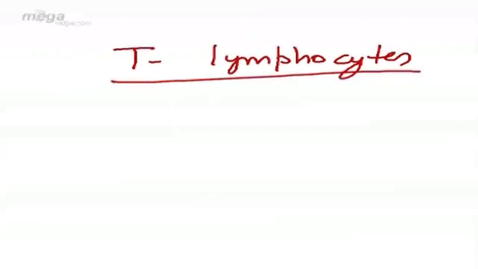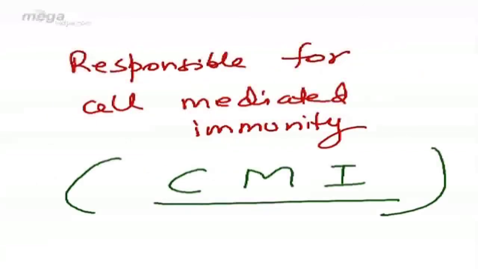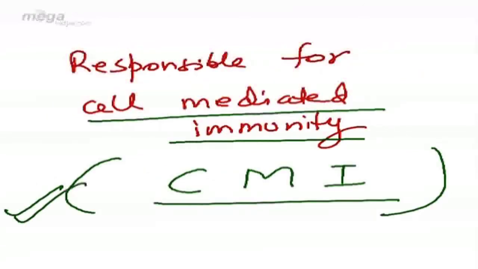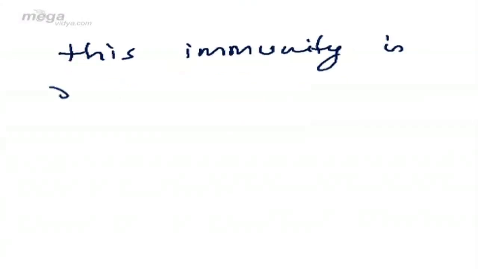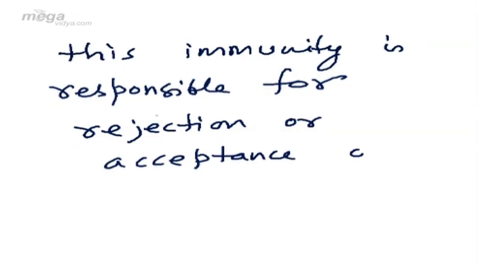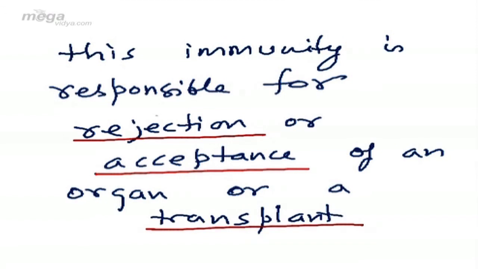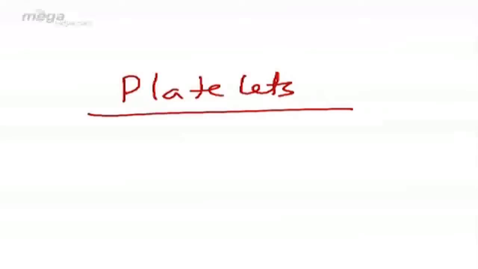Coming to T lymphocytes. They also originate in bone marrow, but they migrate to thymus for their development. They are responsible for cell-mediated immunity, commonly called CMI. This immunity is responsible for rejection or acceptance of an organ or a transplant. So these were the different types of leukocytes or WBCs. So dear students, when we'll meet again, we'll discuss another type of blood cell which is platelets.